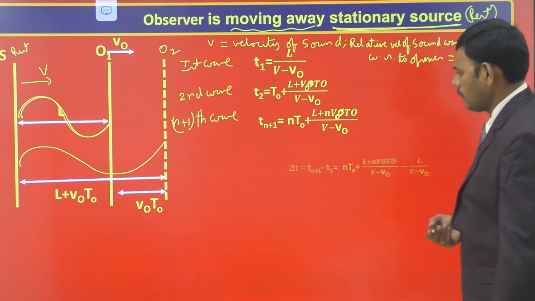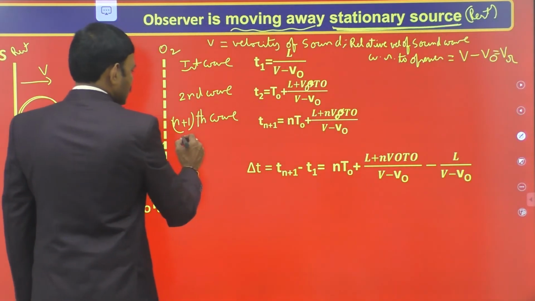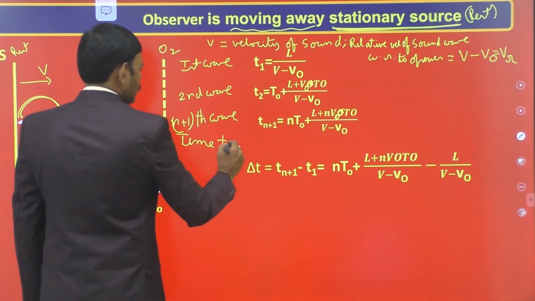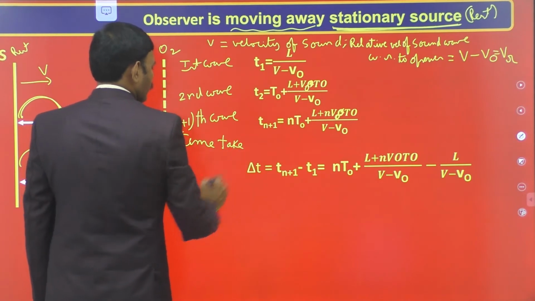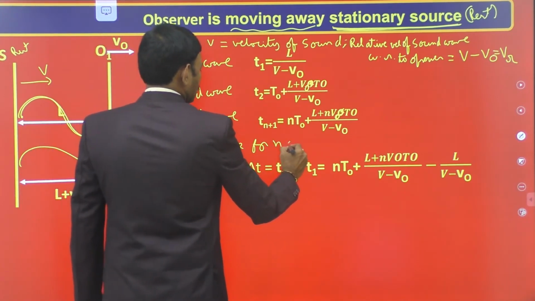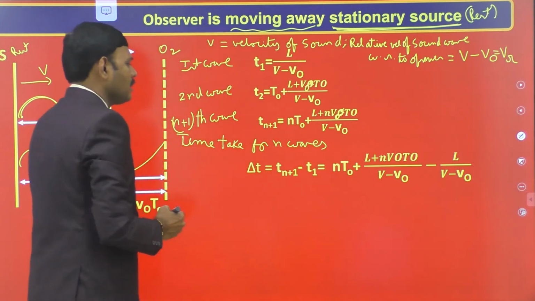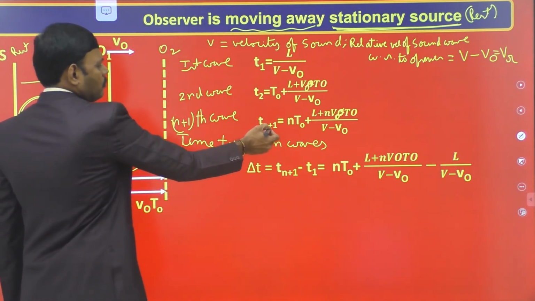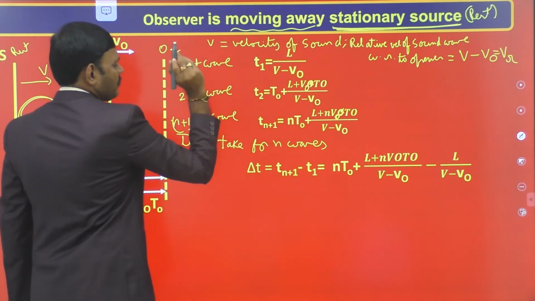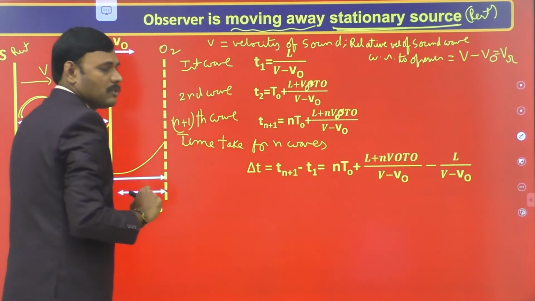Then the time interval, that is the time taken to receive n waves, is delta t, the time to receive the n plus 1th wave minus the time to receive the first wave.